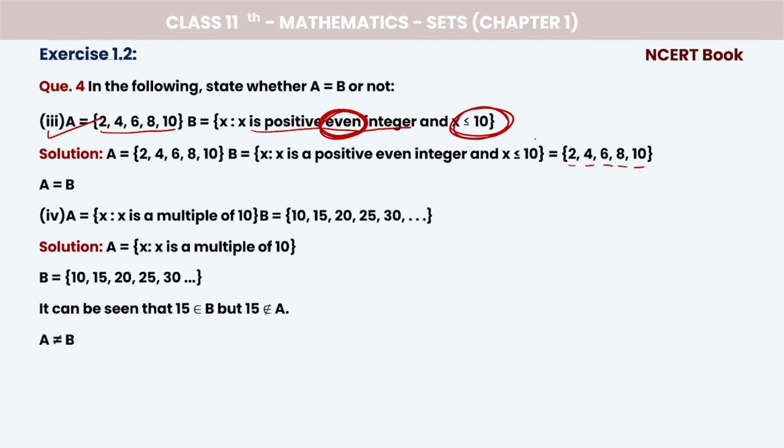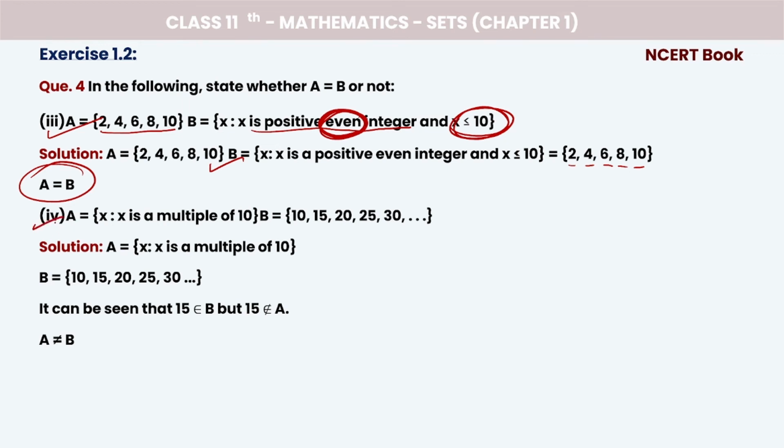इसी में count होगा. Even numbers होते हैं 2, 4, 6, 8, 10 और less than equal है तो 10 को भी लेना पड़ेगा. Now can you check this? You can check A and B both have the same elements. So if they have the same, we say A equal to B. A किसके equal होगा? B के equal होगा.